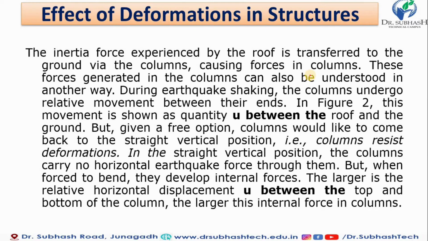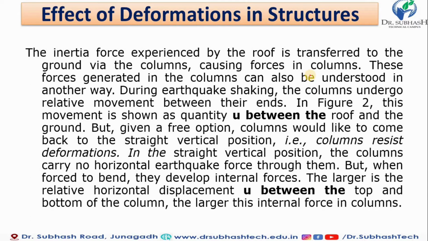This movement is a quantity U between the roof and the ground, as seen in the previous figure. Given the free option, the column would stay straight in a vertical position, because the column resists deformation. In a straight vertical position, the column carries no horizontal earthquake force, but when it is forced to bend, it develops the inertia force.